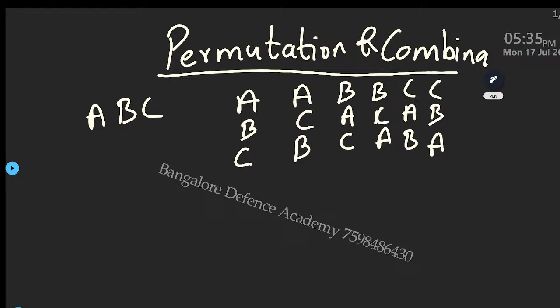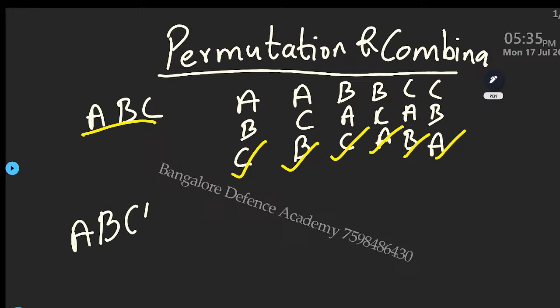So how many ways we have? 1, 2, 3, 4, 5, 6. If there are 3 people, how many ways I can arrange them in line? 6. Now how do I get this? Imagine if I ask you A, B, C, D, 4 people are there. I have to arrange them in line. So what happens? Don't tell the answer. Candidates will do like this: A, B, C, D, again A, C, B, D, again A, C, D, B. Okay, it goes on like this.